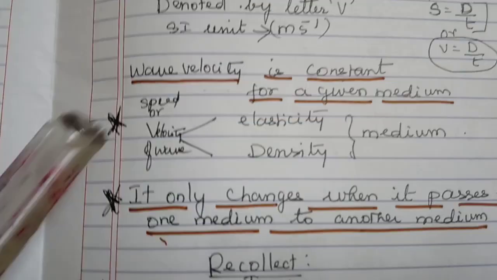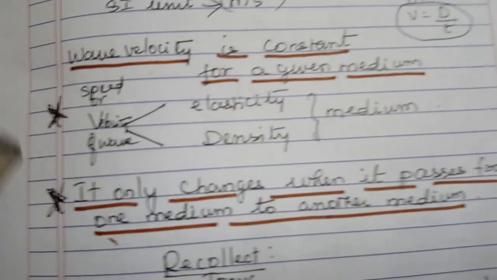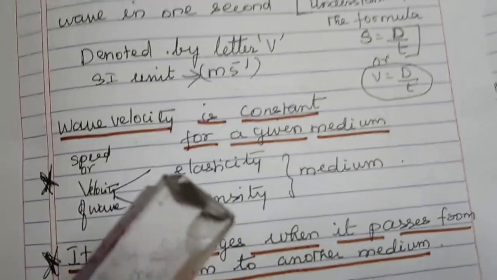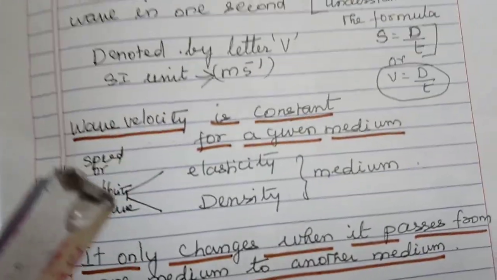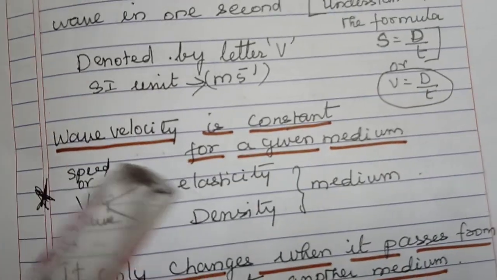Now, again there are two star marks here. See, the star marks are usually neglected by students. Please don't neglect. Let us learn thoroughly all the topics here. So let us come back. Wave velocity is constant for a given medium. They may ask a question like this: which characteristic or which term related to the wave is constant for a given medium? You have to write it as wave velocity.